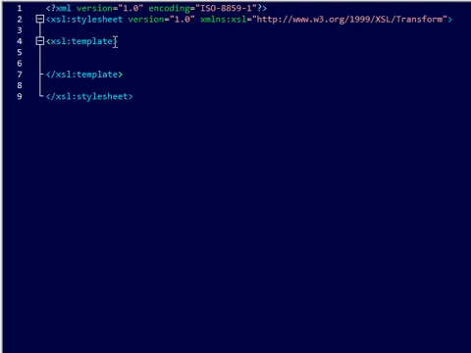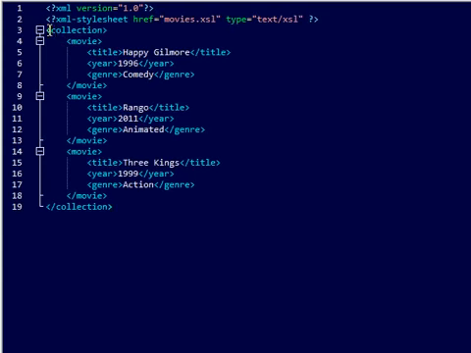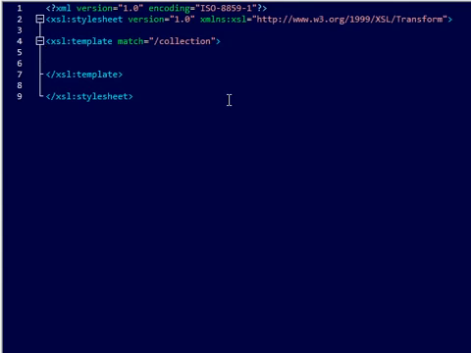So this template we're going to use with the collections. We'll put match, and this is an XPath query here, collection. And now it knows to deal with everything in the collection group.